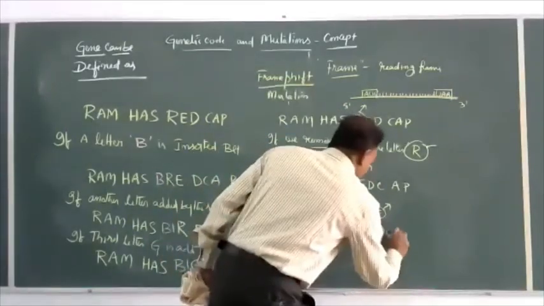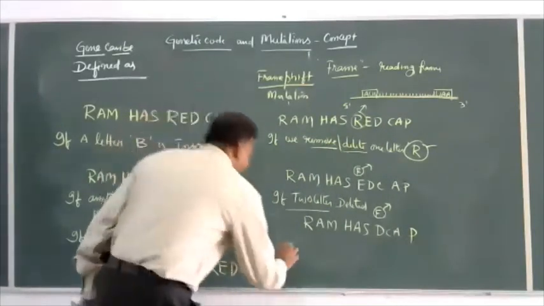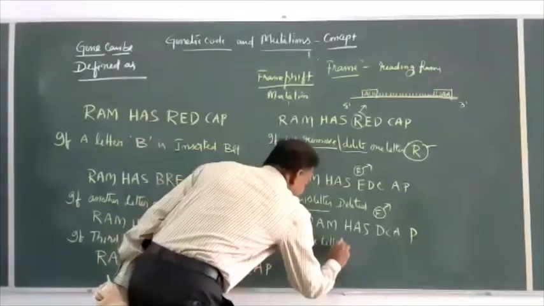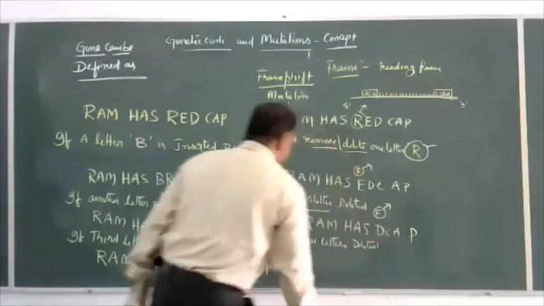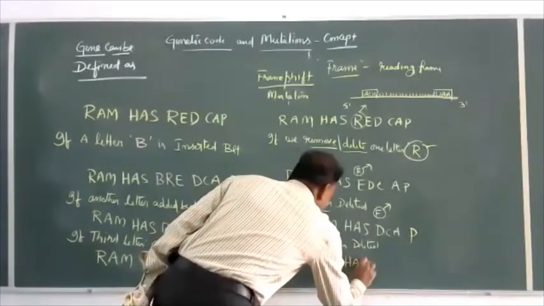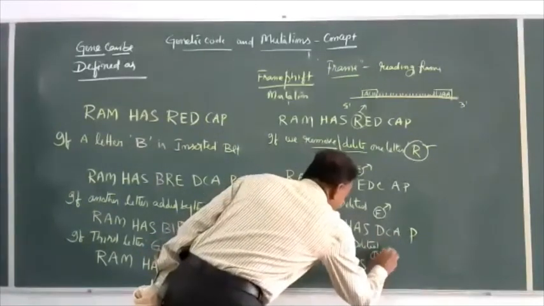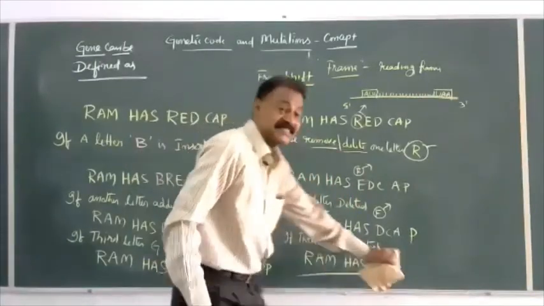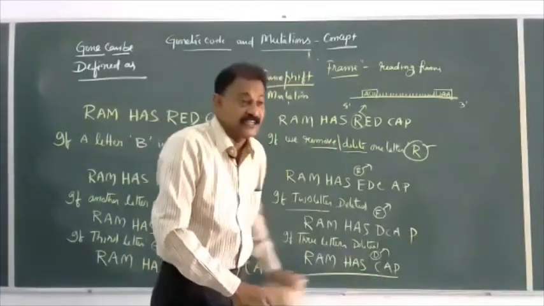DC A P. If three letters are deleted, for example, Ram has D is removed. CA, Ram has cap. The reading frame is unaltered, unchanged.